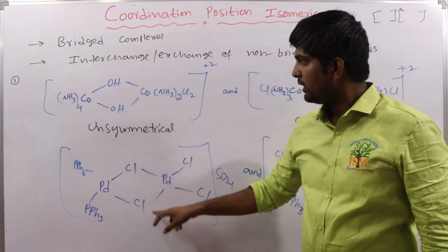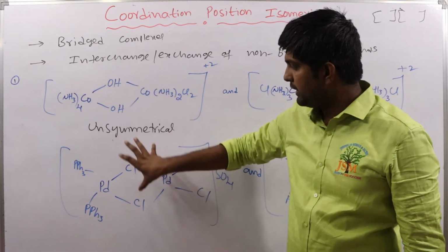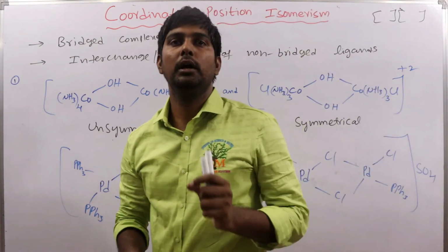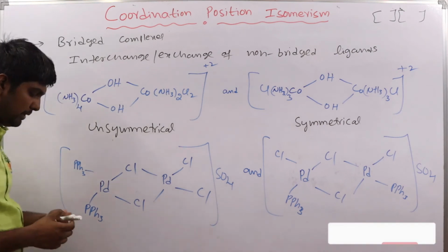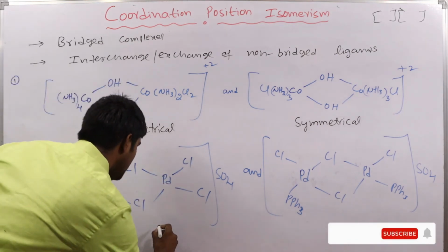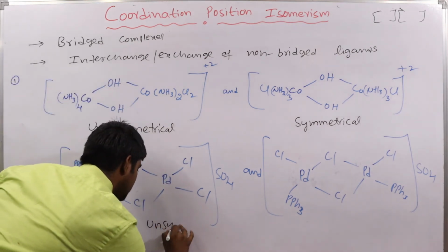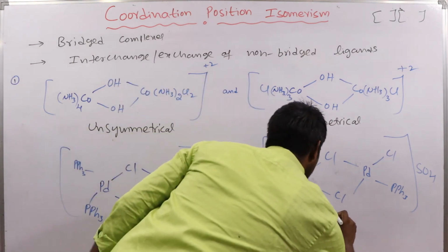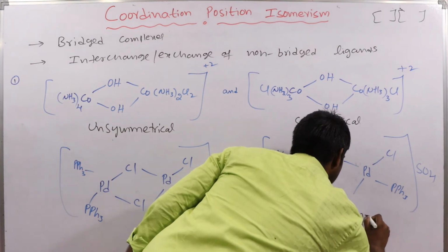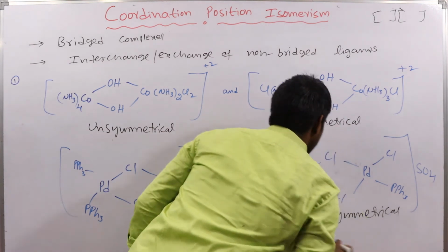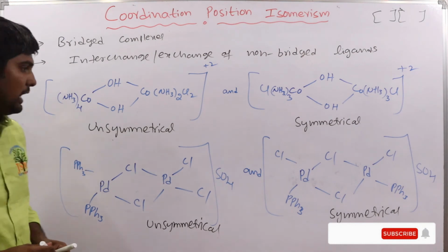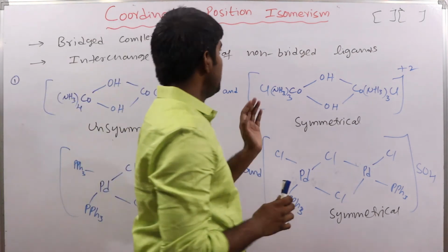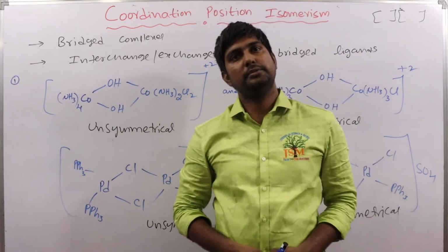Remember that in any complex, the bridged ligands will never be exchanged; only non-bridged ligands are exchanged. Again, this one is the unsymmetrical structure and this one is the symmetrical structure. So this is coordination position isomerism.